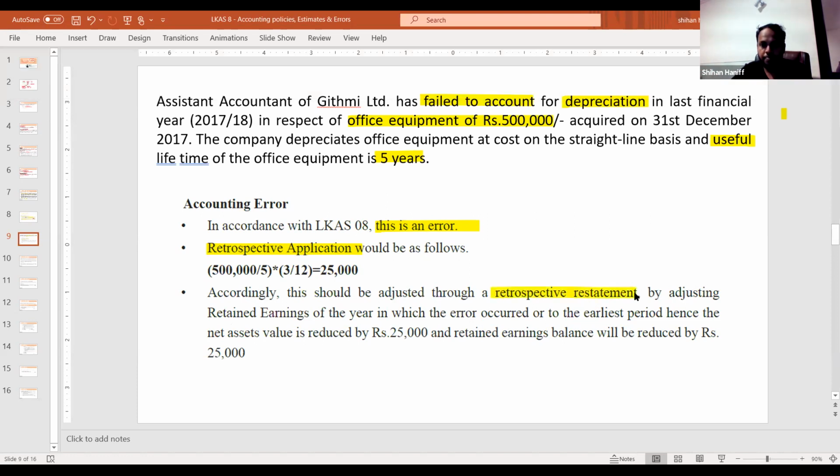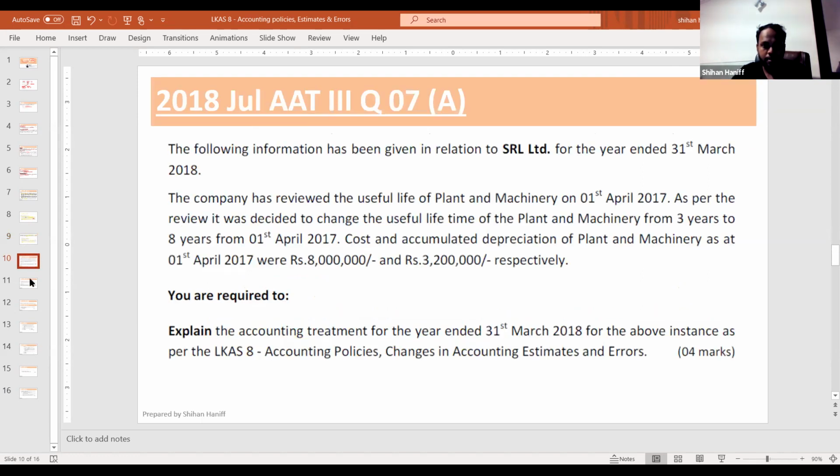Retrospective restatement by adjusting the retained earnings of the year in which the error occurred. So net asset value will reduce by 25,000. Retained earnings will reduce by 25,000. So double entry: expense account debit. Expense account debit means the retained earnings will reduce. And for the asset, office equipment, you have to credit provision for depreciation. So that's how you require. Right? Let's do another question.